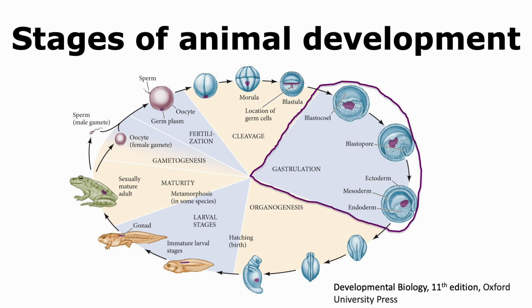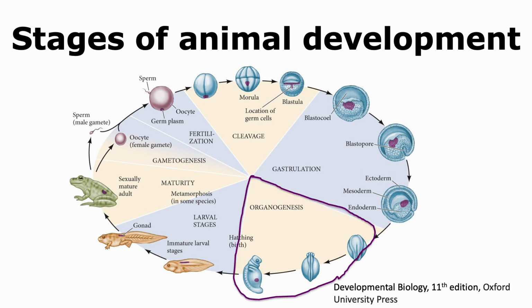The cells that form the blastula then undergo a migration process during the stage of gastrulation. This migration aids in the formation of the germ layers. Once the germ layers are formed, they can give rise to different organs that are needed for survival. At the end of organogenesis, the organism is born.